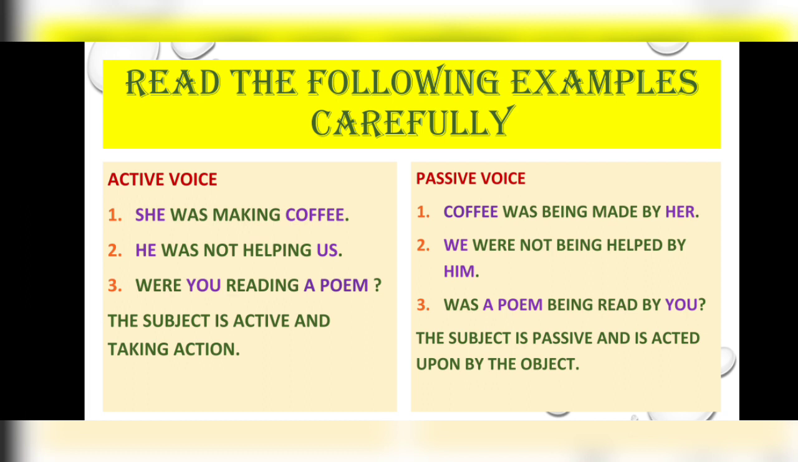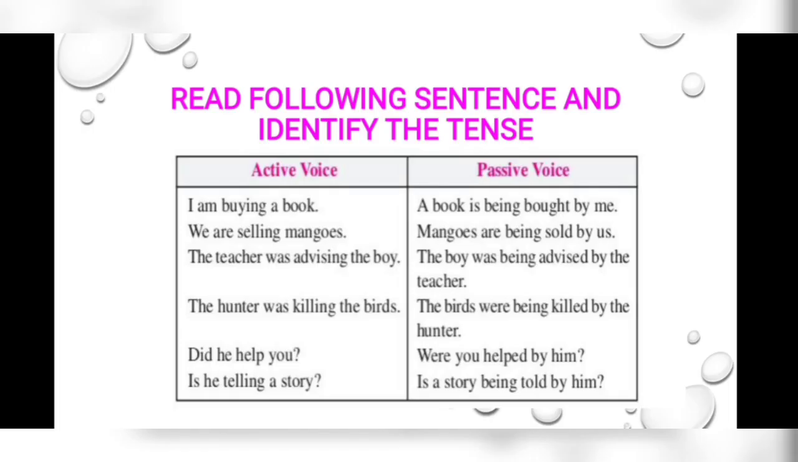And the thing that you should always keep in mind is that the subject is active and taking action in active voice, and the subject is passive and is acted upon by the object in the passive voice. Good. I hope you understood every kind of sentence. Now have a little more practice. Read the following sentences and identify the tense. Also change the voice. First, I am buying a book.